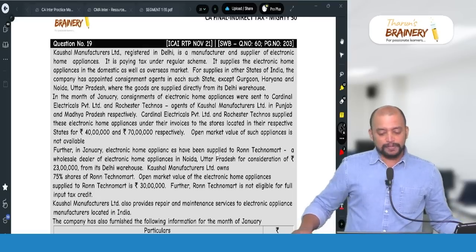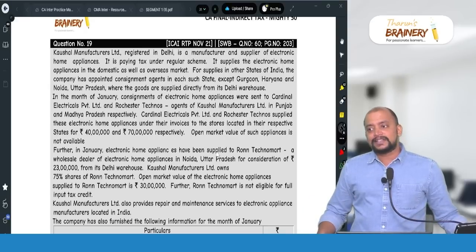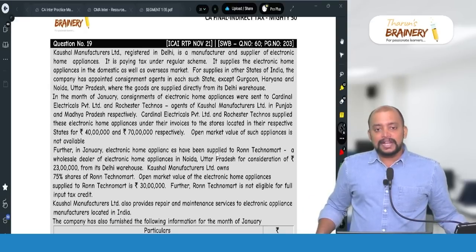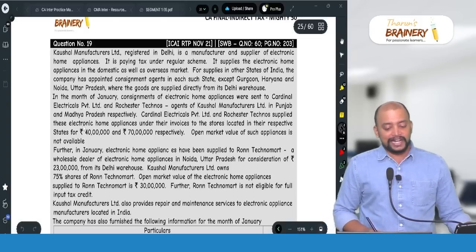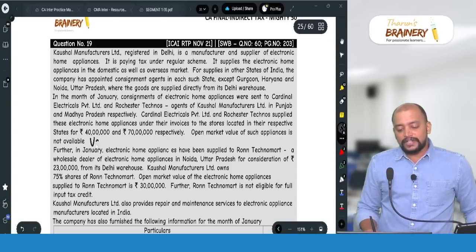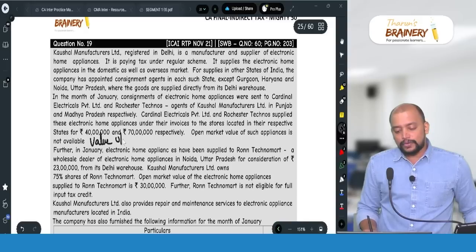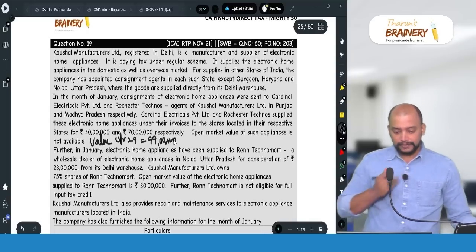So 40 lakhs plus 70 lakhs, 110 lakhs. 110 lakhs into 90%, that is 99 lakhs, will be taken as the value under Rule 29. Here the value under Rule 29 is 99 lakhs. 99 lakhs is taken as the value.